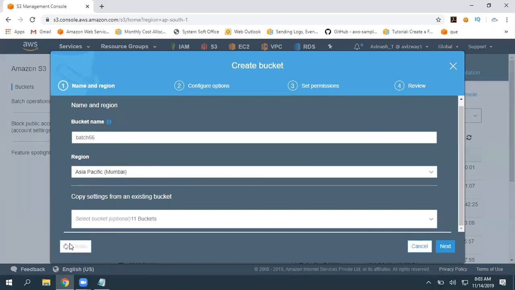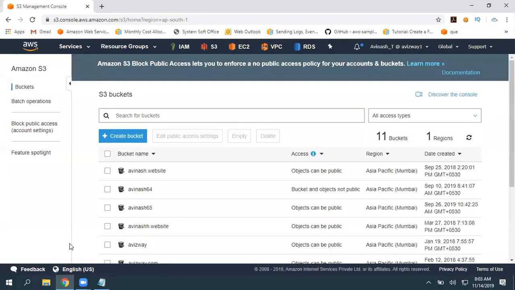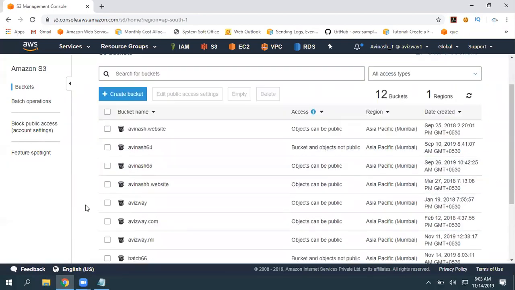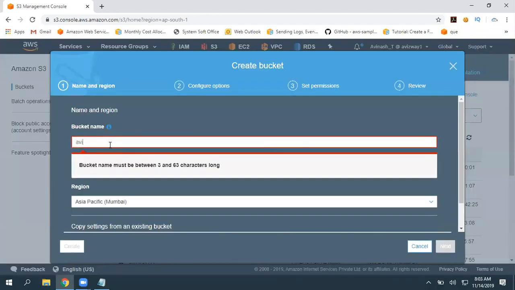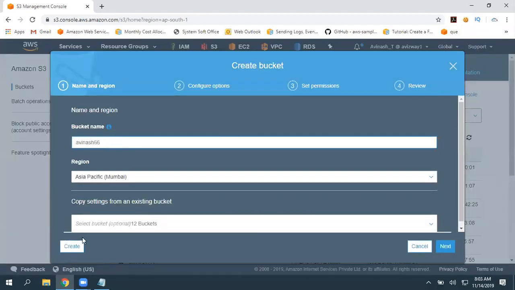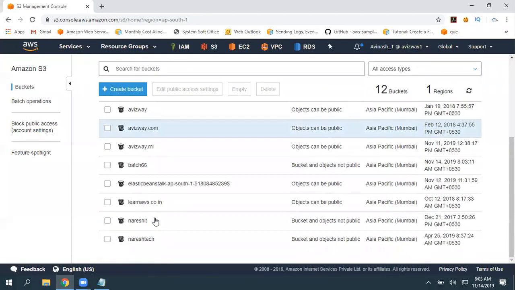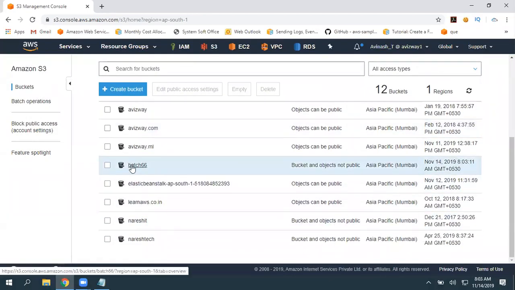Click on create. If that bucket name is available, then it is going to create. All right, it seems that bucket name is available and it got created. Okay, I'll create it with Avinash 66, for batch 66. I'll continue with this. Okay, so one bucket is created and that is created in Mumbai.